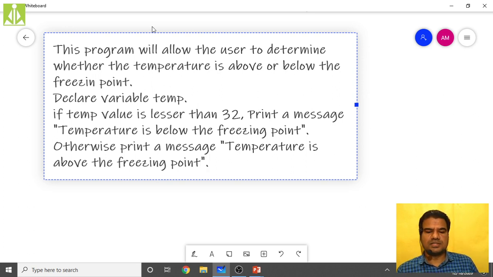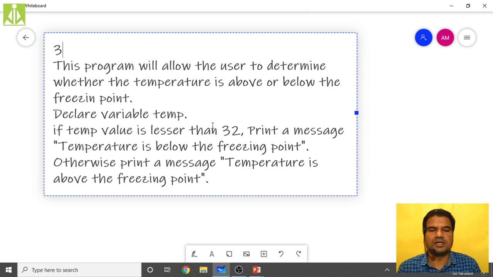That's it. So this description is the pseudocode for your third problem statement, finding whether the temperature is below or above the freezing point. This much description, if you write, will become your pseudocode.